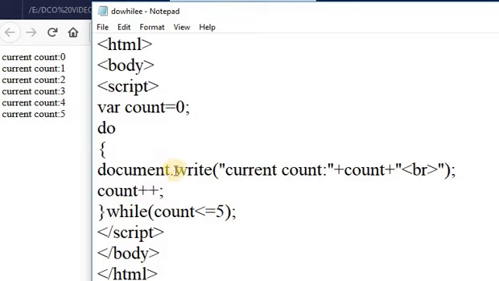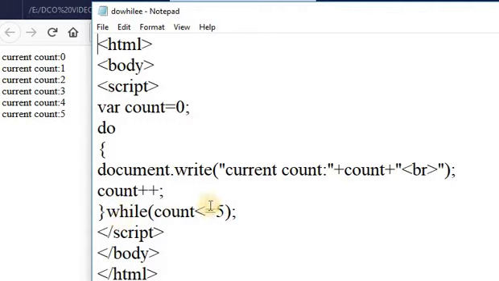Then it prints this statement. Here 1 is less than 5, so it prints the statement current count 1. Again it is incremented by 1, here 2. In this way it checks the condition until the expression is false. If it is false, then it will terminate from the loop.